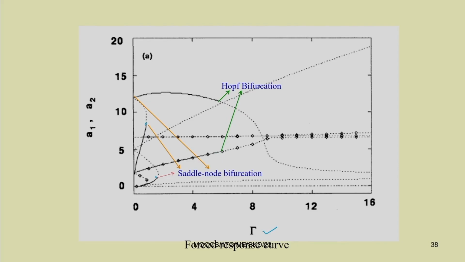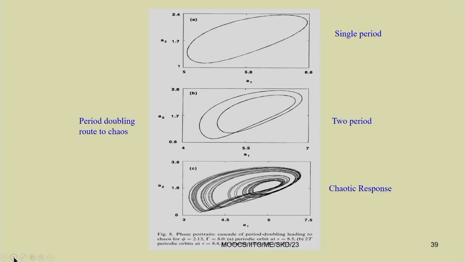So, here you can have a Hopf bifurcation point. You can see this is the Hopf bifurcation point. So we are having different bifurcation points, and you have seen that due to the presence of the Hopf bifurcation point, we have the periodic response emanating from that position. So we may have a single period, 2 period, or this period doubling leads to chaos.